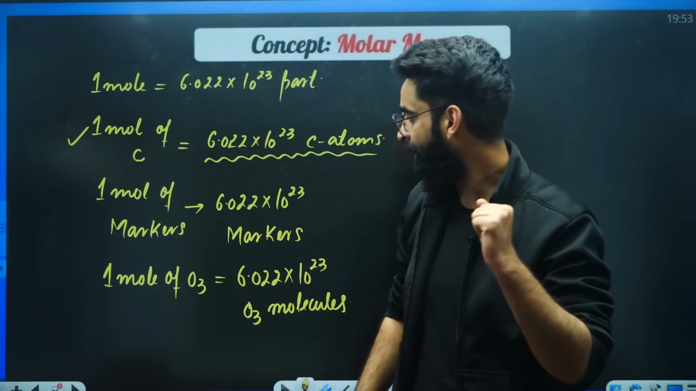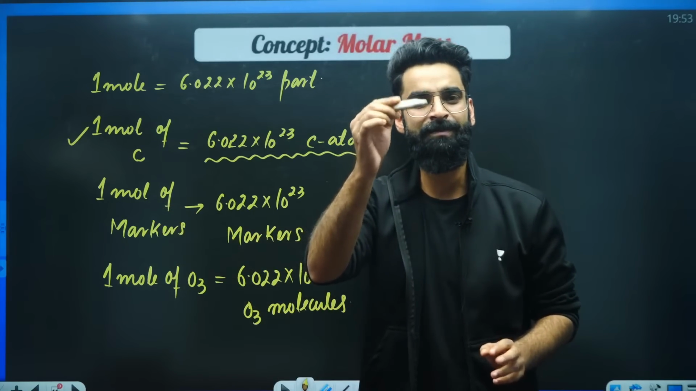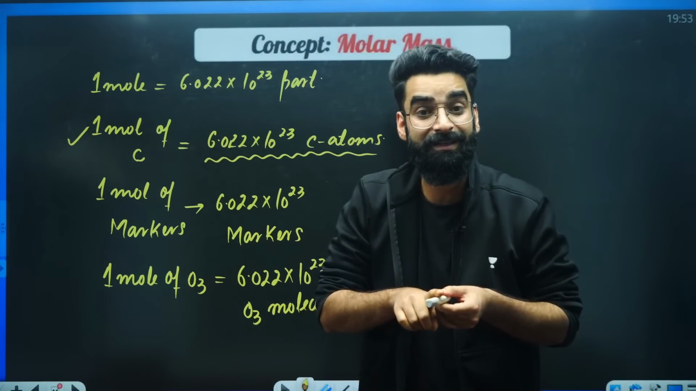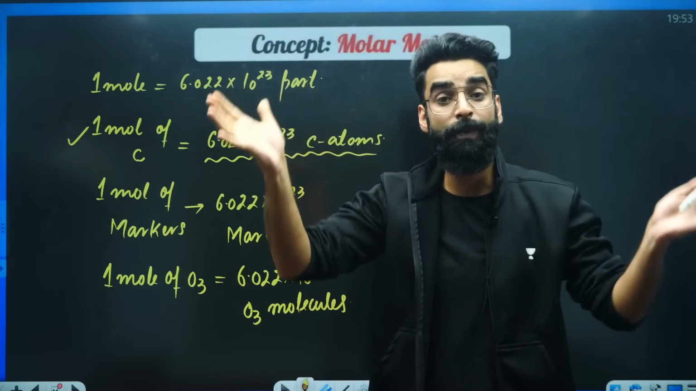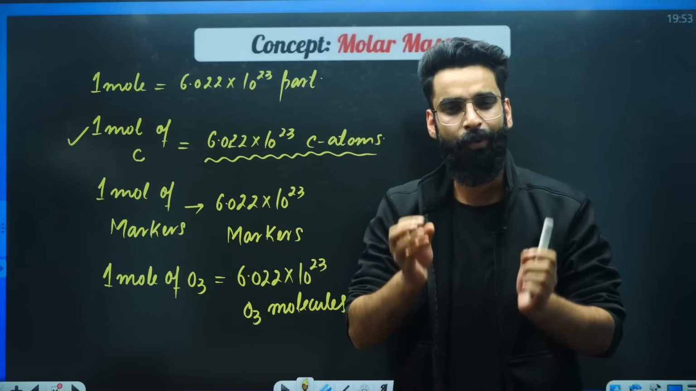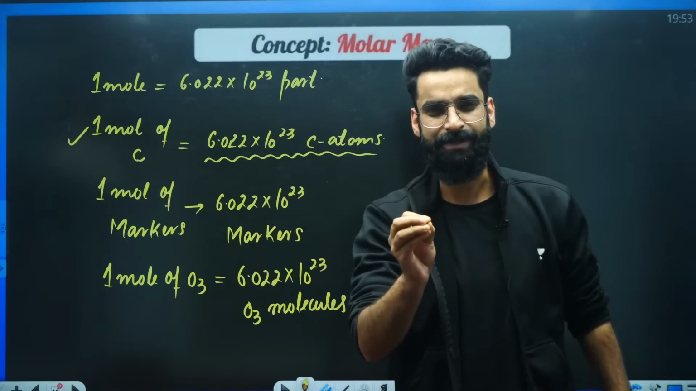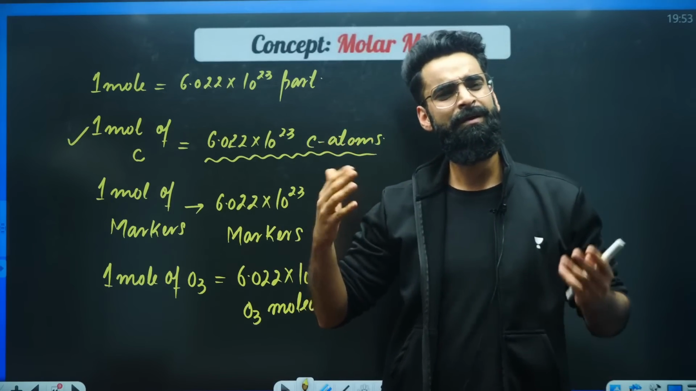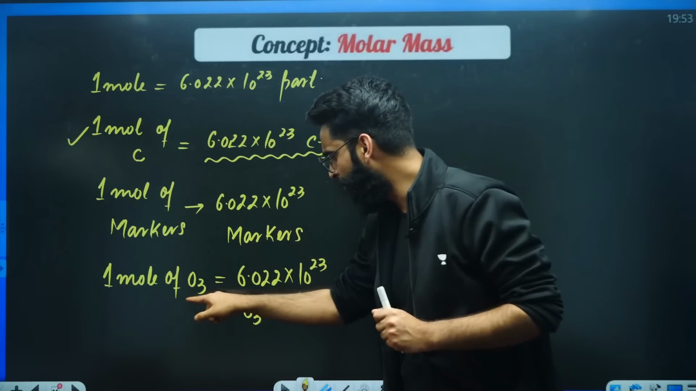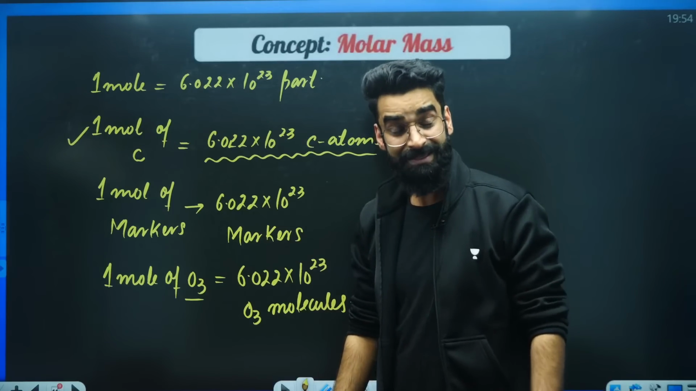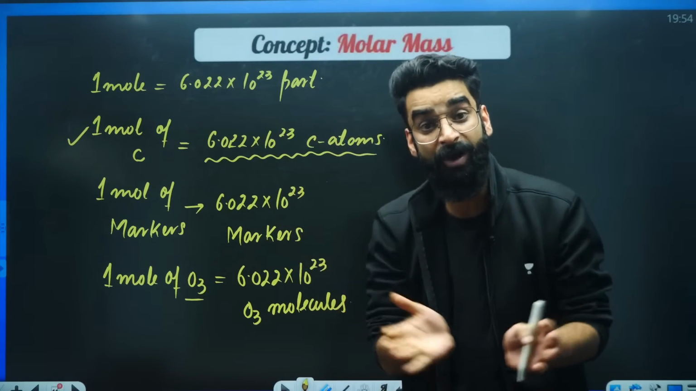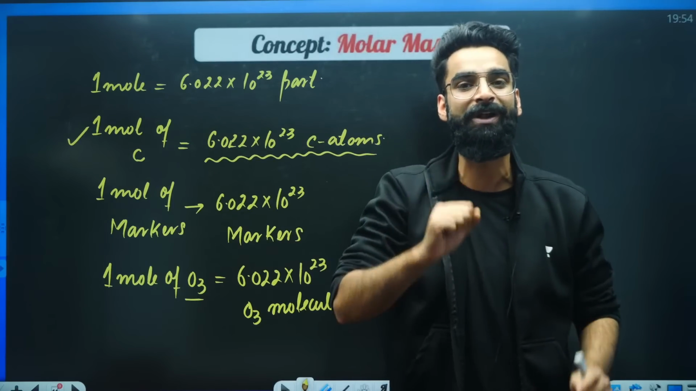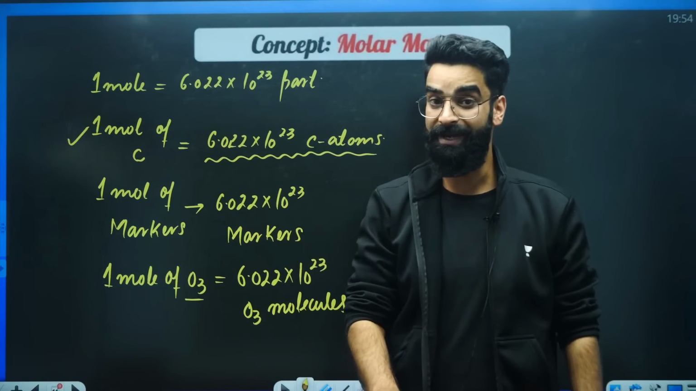As simple as that. If I ask you what is the molar mass of marker, that means I'm asking you, what is the mass of 1 mole of marker? What is the mass of 6.022 into 10 raised power 23 markers? That's something which you will be calling molar mass of marker. If I ask you what is the molar mass of O3, ozone, that means I'm asking you what is the mass of 1 mole of ozone? What is the mass of 6.022 into 10 raised power 23 ozone molecules? I hope you are getting it.